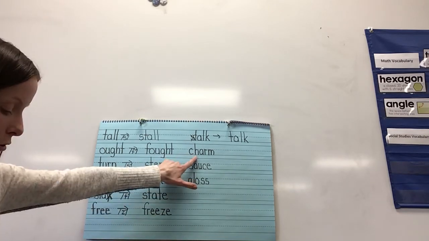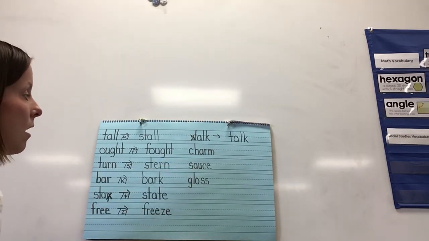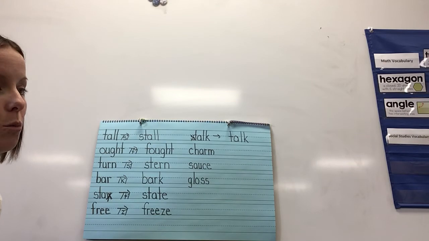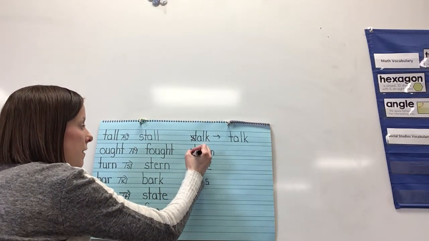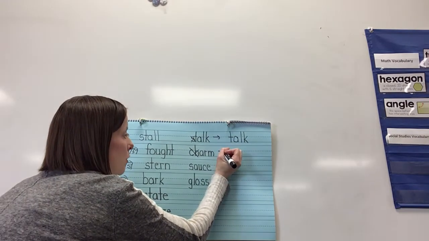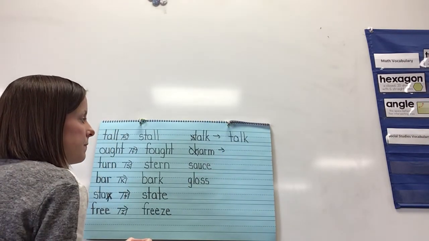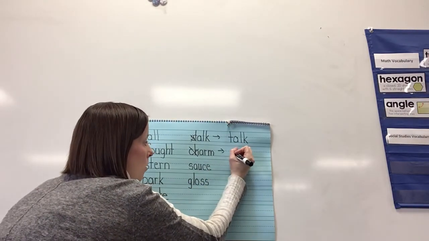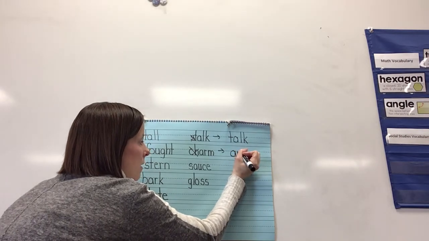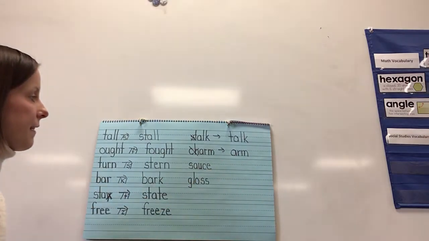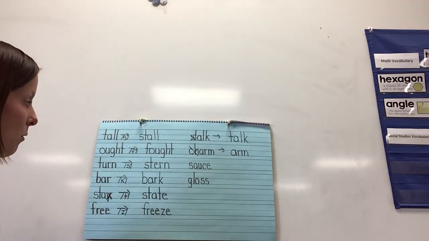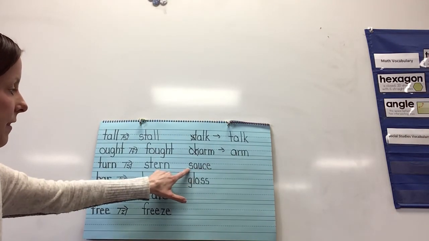Okay, so now we have the word charm. I want you to take the ch sound off of charm and tell me what your new word is. So if we take the ch sound off, what is our new word? It would be the word arm. Still have the R controlled and the ending sound.